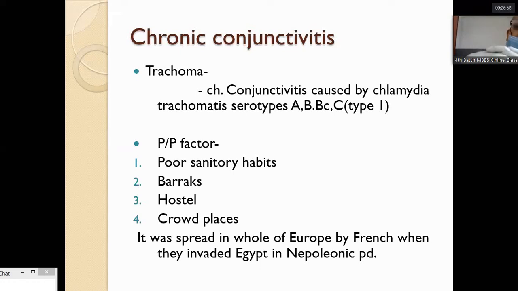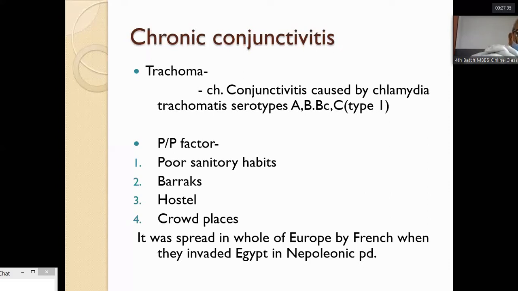It is a chronic conjunctivitis caused by Chlamydia trachomatis, serotypes A, B, Ba and C. The precipitating factors are poor sanitary habits, barracks, hostels, crowded places. If the person lives in crowded places like barracks, hostels, then there is more chance of having trachoma.